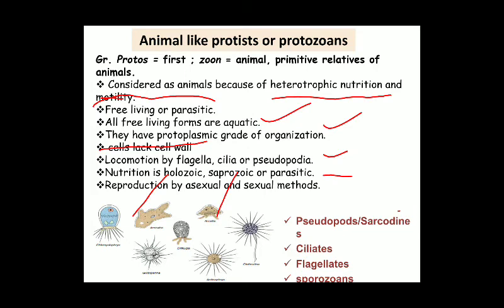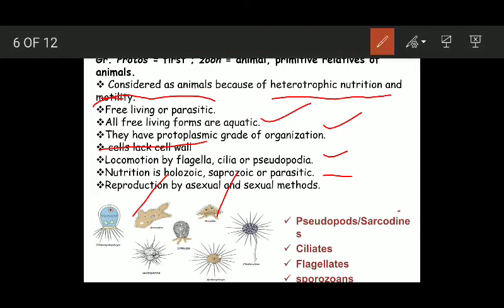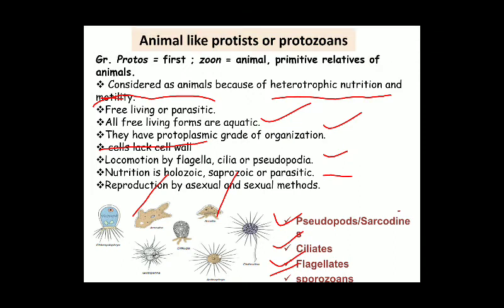Now the different groups of protozoans. We have four different groups of protozoans. The first one is pseudopods or sarcodines. The second one is ciliates. The third is flagellates, and the last one is sporozoans. Now we will have a brief overview of each of these one by one.